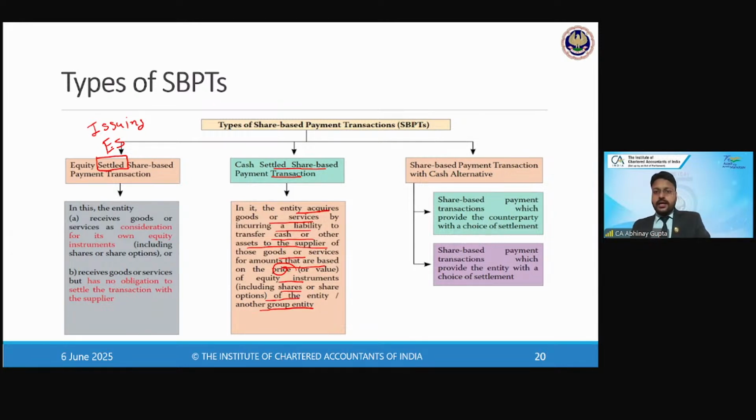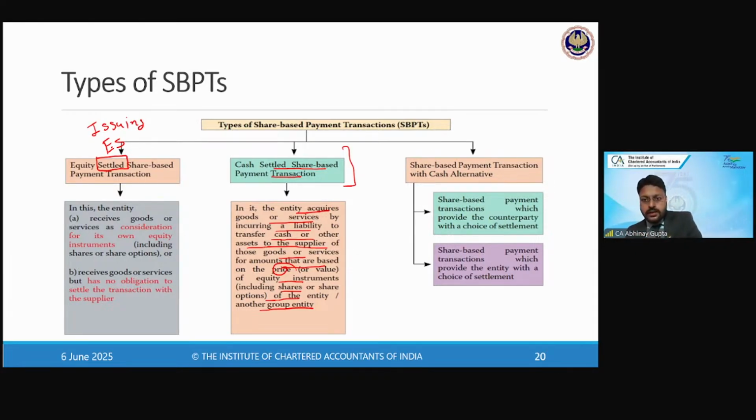The amount will depend on the future value. These are called cash settled, because the transaction is settled based on the future fair value of the equity shares by giving cash or some other assets.